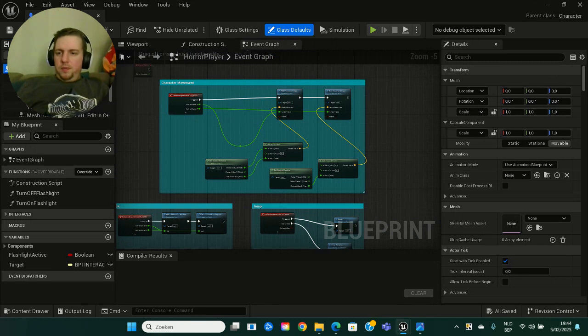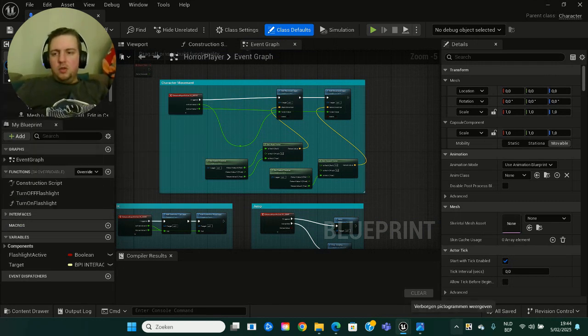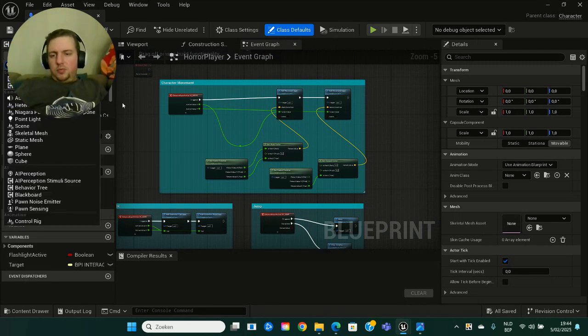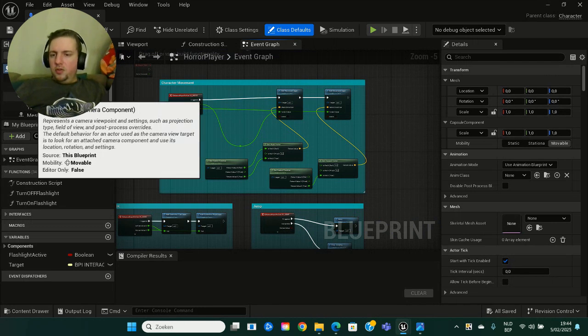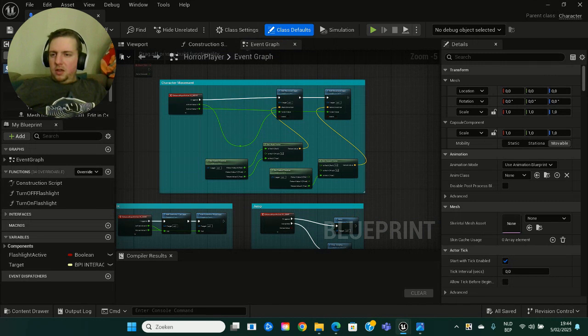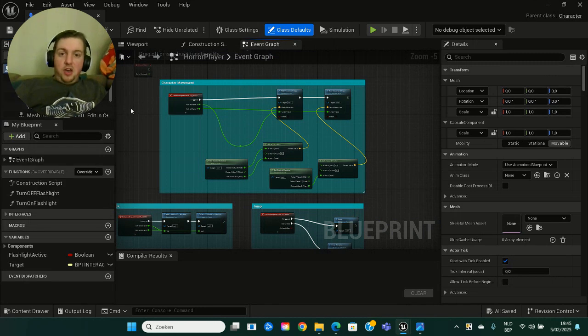I got the HorrorPlayer, and I put a spring arm, and you can just search or add, and then type in spring arm, and then you can click it and attach a spring arm. That's how you can, and also a camera. So I just pressed add, then typed in camera. See, you can do a gameplay camera, camera shake source camera. But it's pretty easy to look up in Unreal Engine 5. It's amazing, man. It's so easy developing. You don't need code. You can just do it with the blueprint editor.